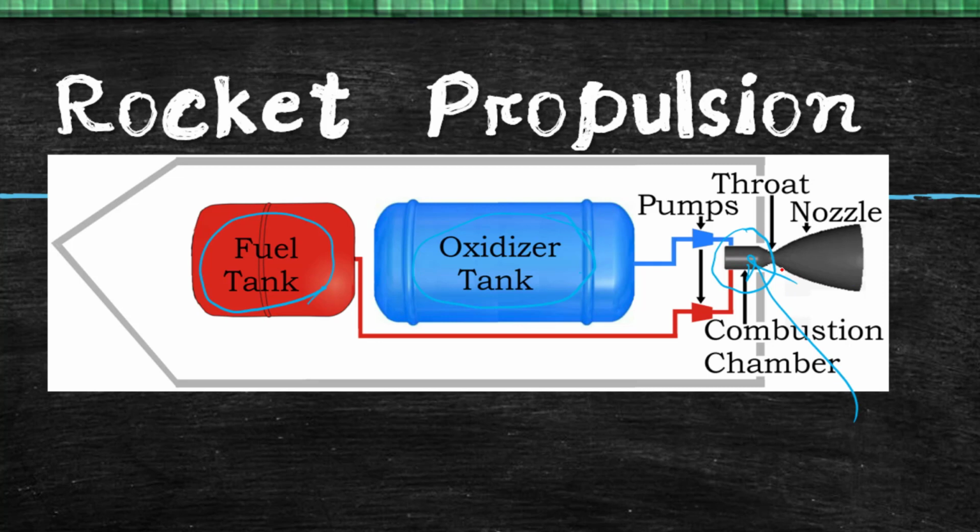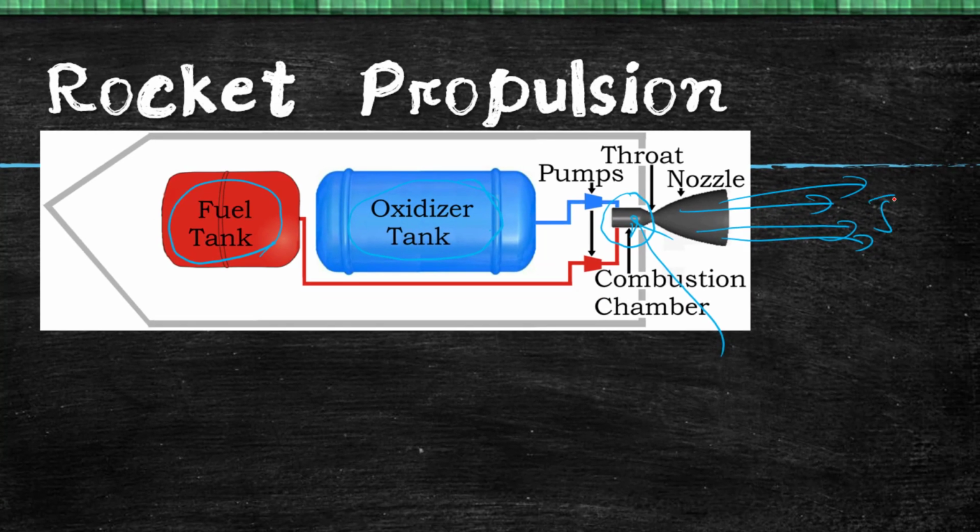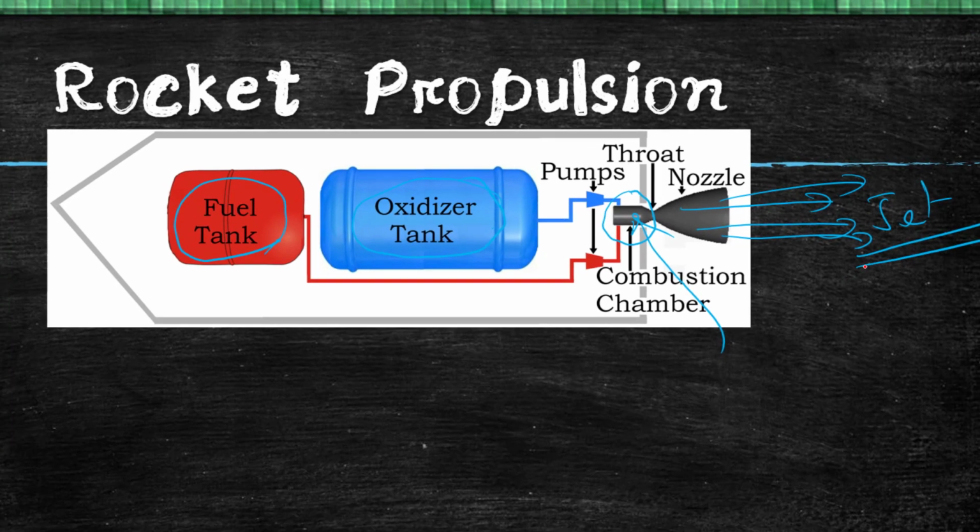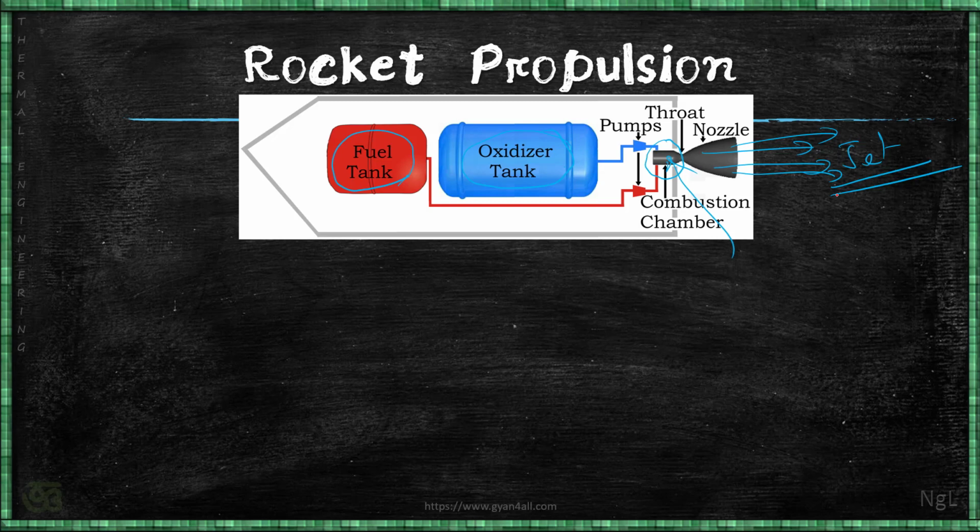After combustion, pressure and temperature increase, and that is allowed to expand in the nozzle, and that produces the jet. This is the jet, the active force. As per Newton's third law of motion, it will push the vehicle in the forward direction, which is in this direction. So this way the rocket propulsion system works.